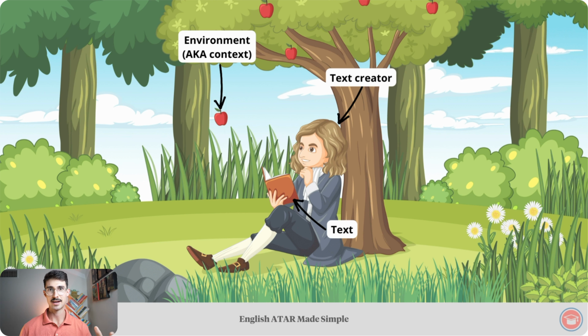Just to make sure we're on the same page, what happened in this scenario is that Newton was sitting beneath this tree, he was contemplating motion and gravity, he had an apple fall on his head, and at that moment he had an epiphany, a breakthrough in understanding gravity. This particular breakthrough was instrumental in Newton producing the Principia, which has become one of the most influential books in physics ever. The main point in this example is that it was only through Newton's environment, the apple falling on his head, that he was ultimately able to have these epiphanies about gravity and motion that he could then produce in the text, the Principia.